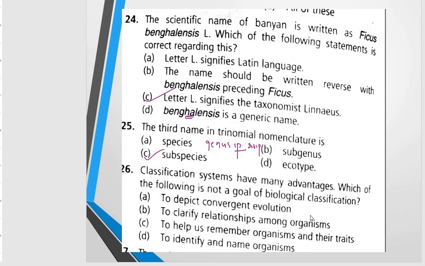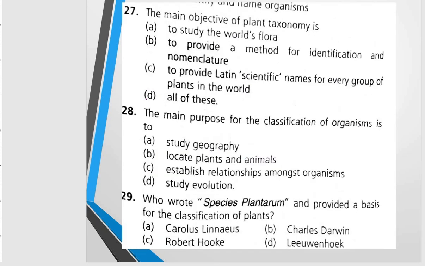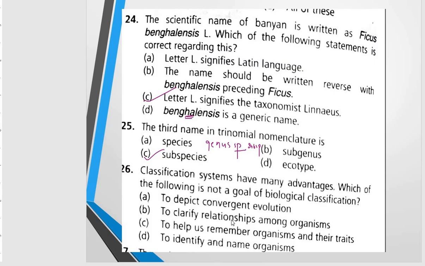Classification systems have many advantages. Which of the following is not a goal of biological classification? To depict convergent evolution, to clarify relationships among organisms, to help us remember organisms and their traits, and to identify and name organisms.